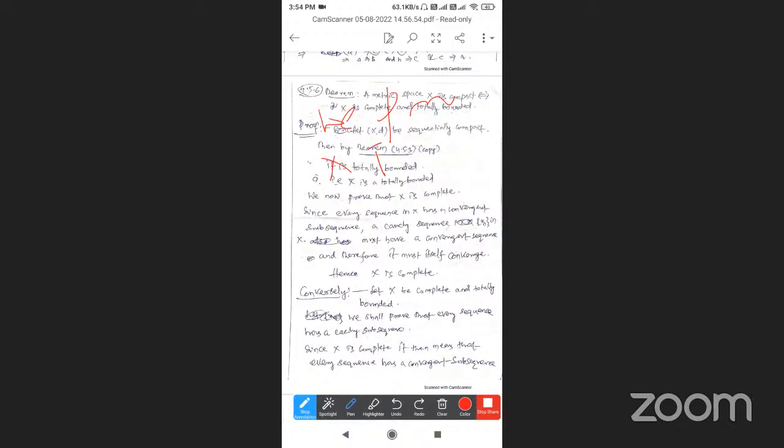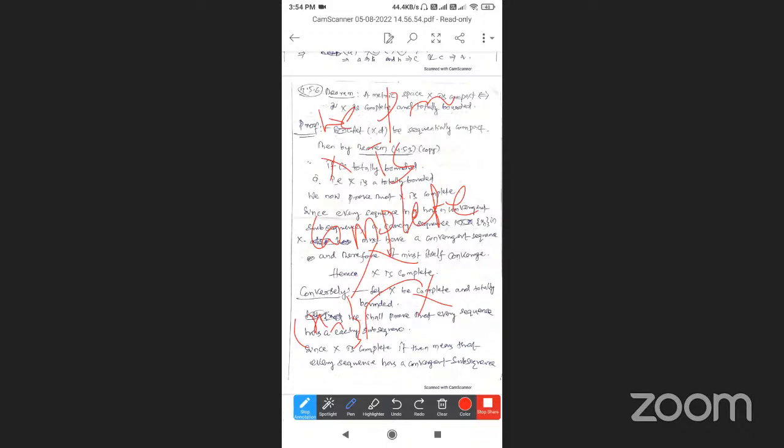Next, we prove that X is complete. What is the definition of complete? A metric space is complete if every Cauchy sequence Xn in X is a convergent sequence. So every sequence Xn has a convergent subsequence. And since X is sequentially compact, what is the definition of sequentially compact?